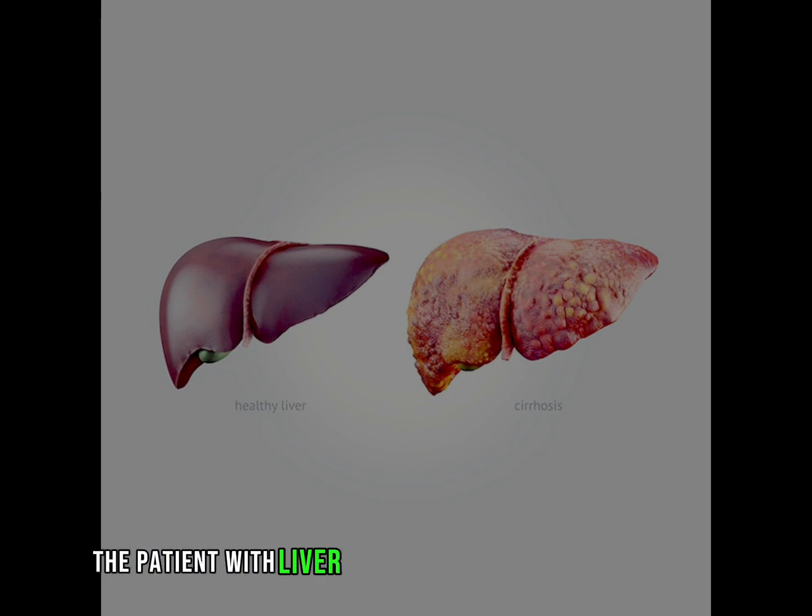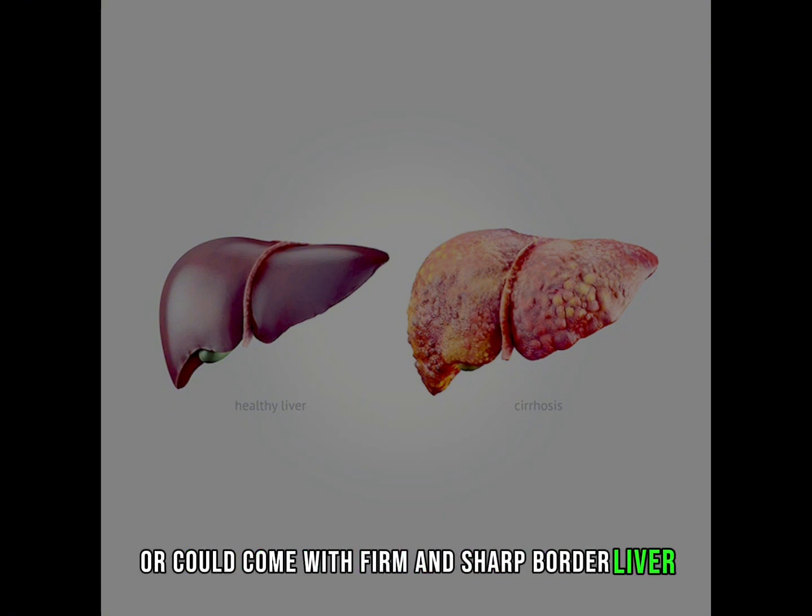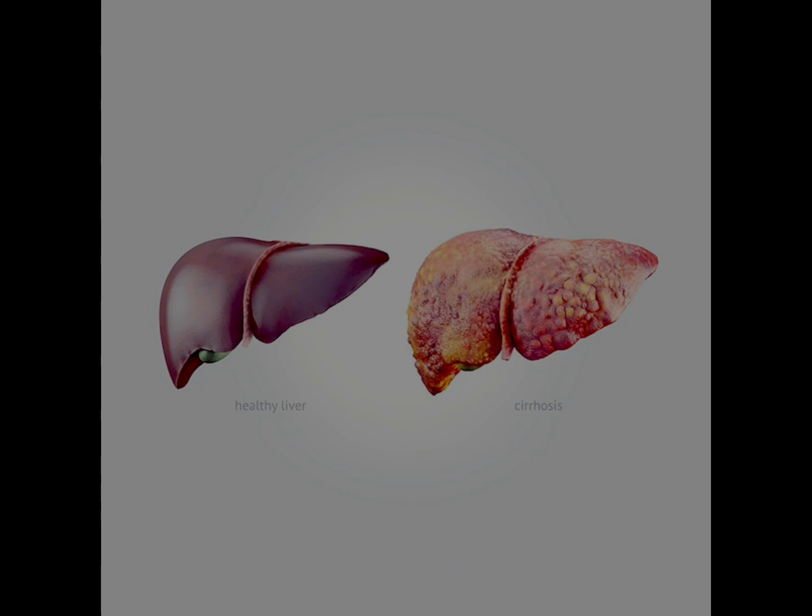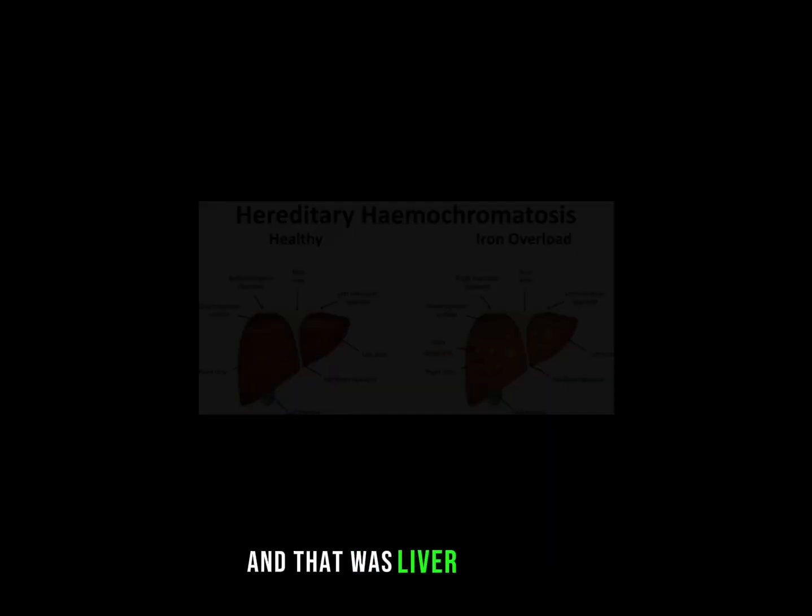The patient with liver cirrhosis may come asymptomatic, or could come with a firm and sharp-border liver, enlarged first then shrunken. Liver cirrhosis may complicate to liver cell failure, or portal hypertension, or hepatoma. And that was liver cirrhosis.